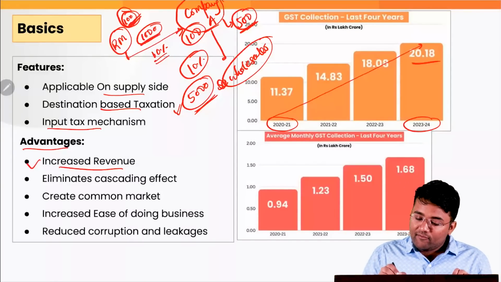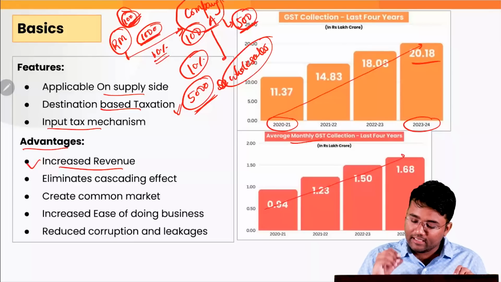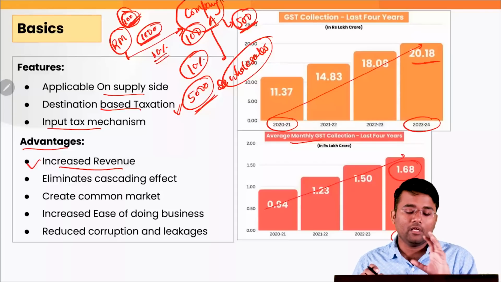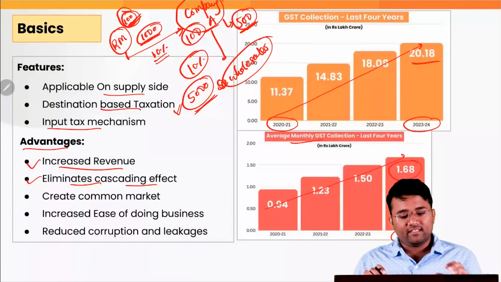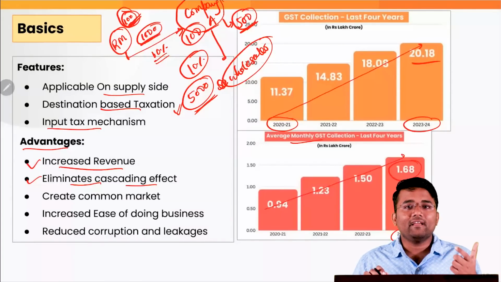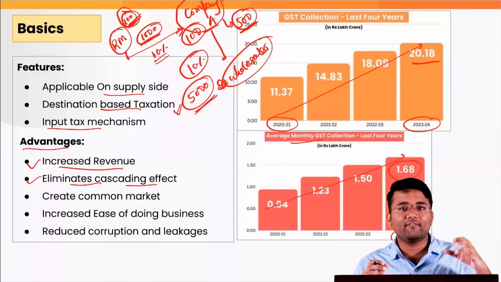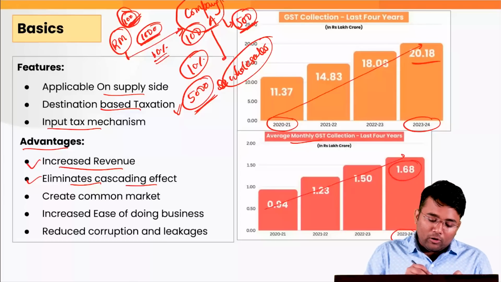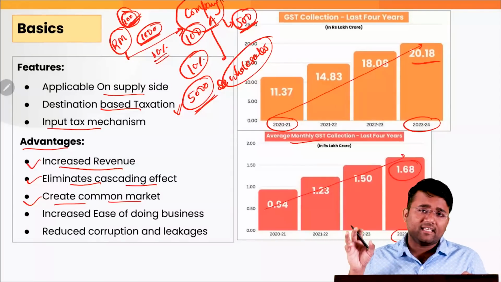Also, the average monthly GST collection in the last 4 years has also seen an increasing trend. For example, in 23-24, the average monthly GST collection is 1.68 lakh crore. Also, it eliminates the cascading effect that we have talked about, the tax on tax that was earlier applicable. There was no system of input tax credit mechanism, so people were paying tax on already paid tax. Also, it creates a common market because the same rate of tax is applicable in all the states and union territories.